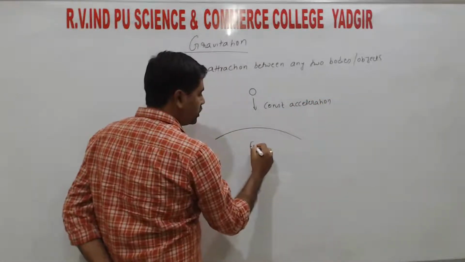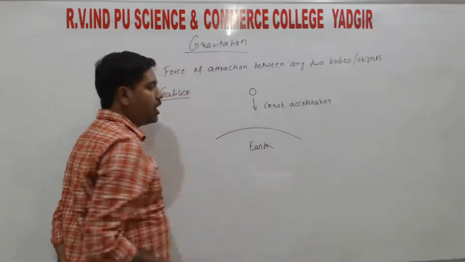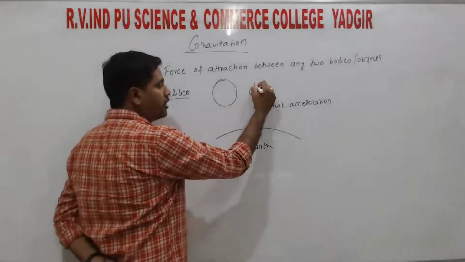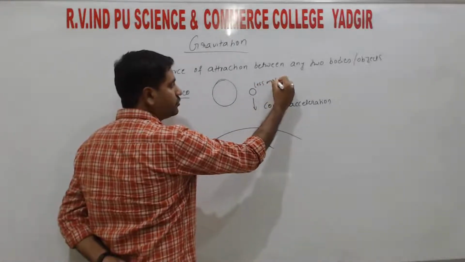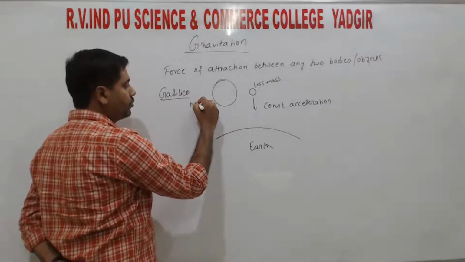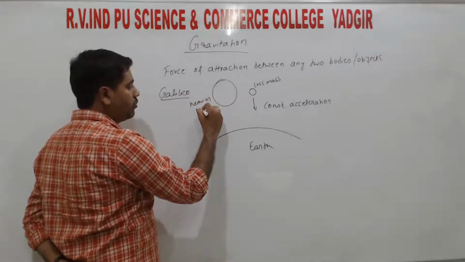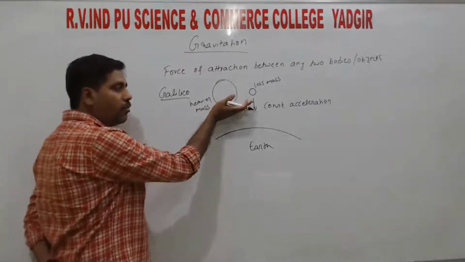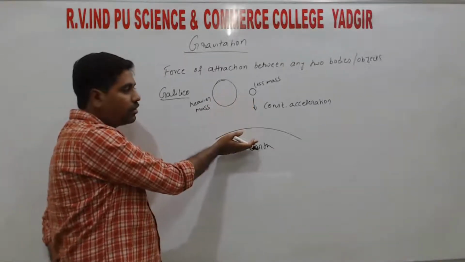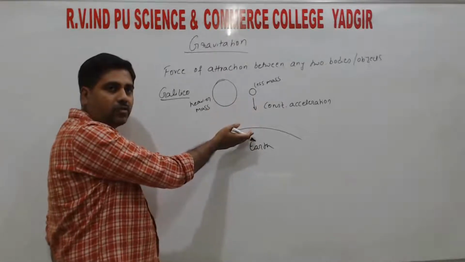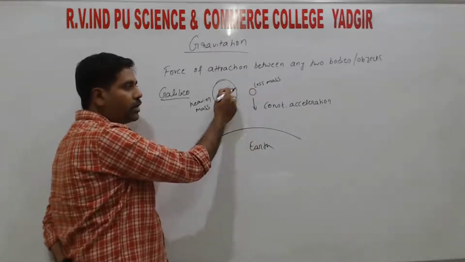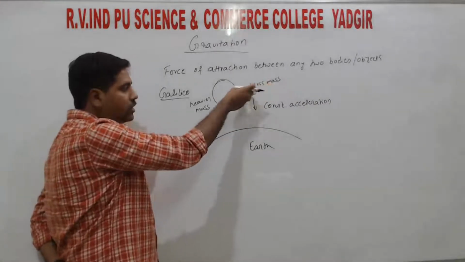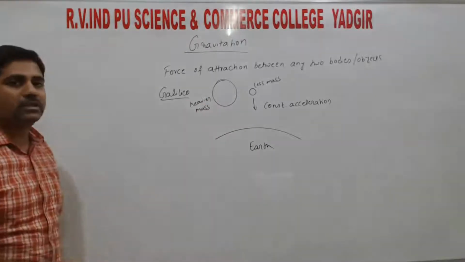If we consider this one as Earth, irrespective of masses, this object having less mass and this one having heavier mass, every object will move towards the center of Earth, that means accelerate towards the center of Earth irrespective of their masses. Irrespective means masses will be different. Some objects have lesser mass, some objects have heavier mass.